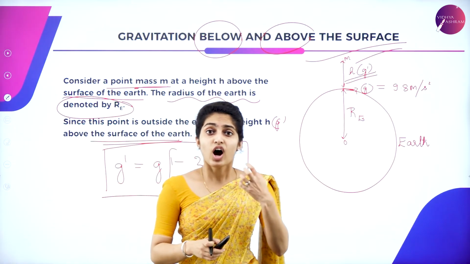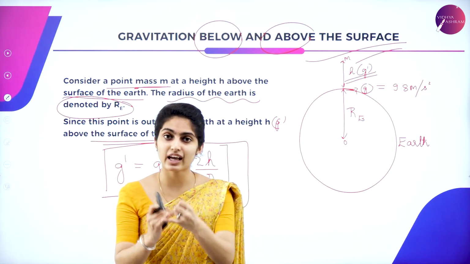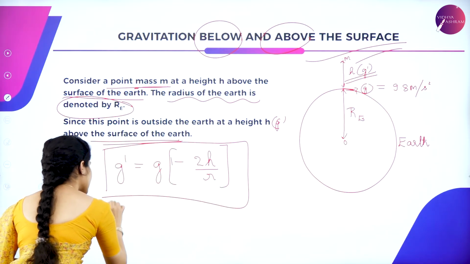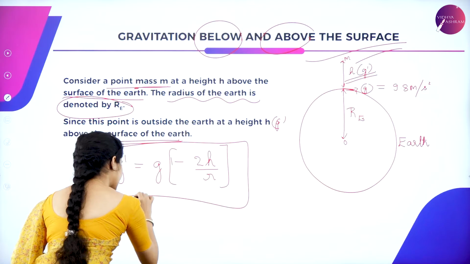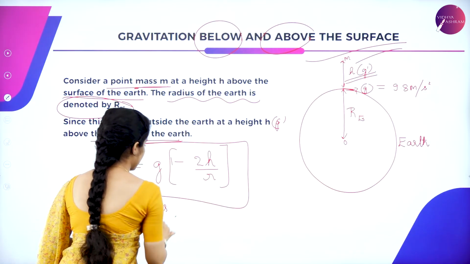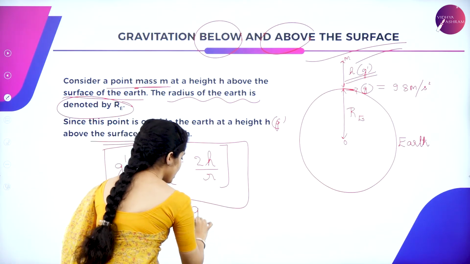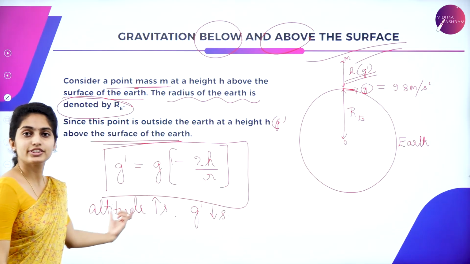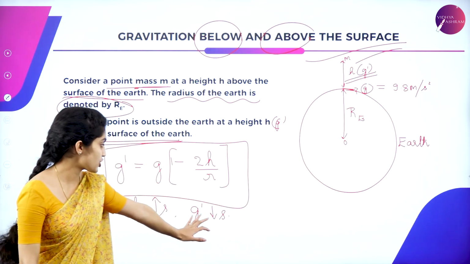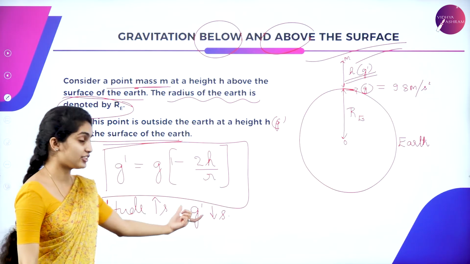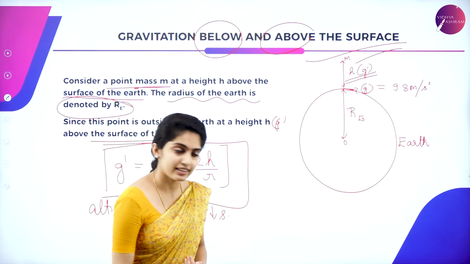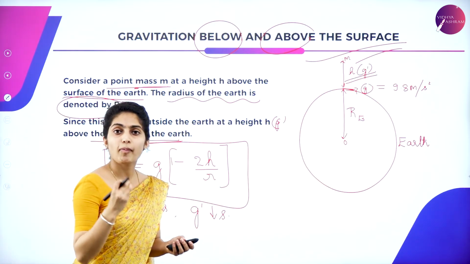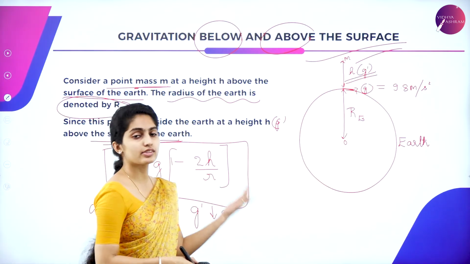So here, how exactly can you relate the gravity with the altitude? Here we can say that as the altitude increases, your acceleration due to gravity decreases. As the altitude increases, the acceleration due to gravity, which is represented as g dash over here, decreases. Similarly, here we had studied only the point mass of an object above the surface of the earth.